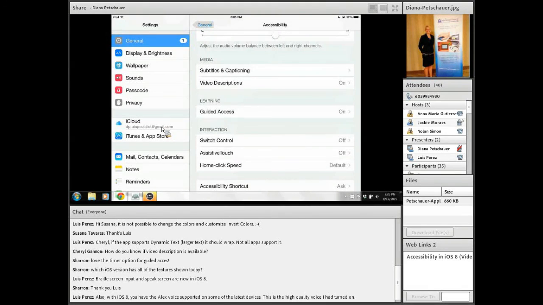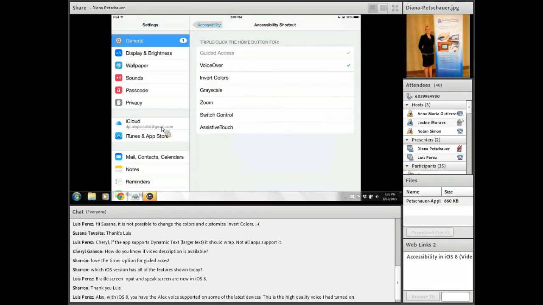That last one, as Louis pointed out at the beginning, that accessibility shortcut, certainly be sure if you have someone who is new to using VoiceOver, the built-in screen reader, you really want to make sure VoiceOver is checked here. It's not by default. You do need to turn it on in your accessibility shortcut. That way you'll be able to hit the home button 3 times fast and turn VoiceOver on or off very quickly. For someone who's just learning how to use VoiceOver, or even yourself if you're learning to use it, it can be very frustrating if you don't know how to get back into your settings and turn it off.